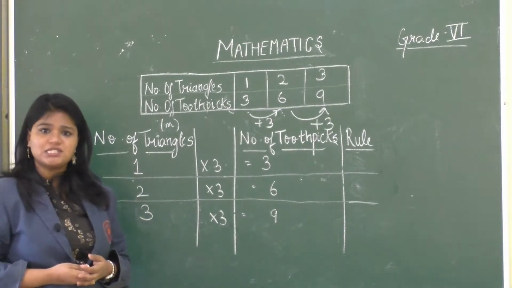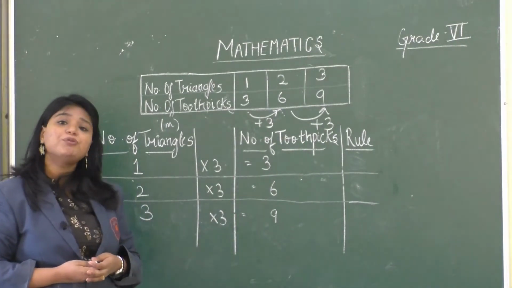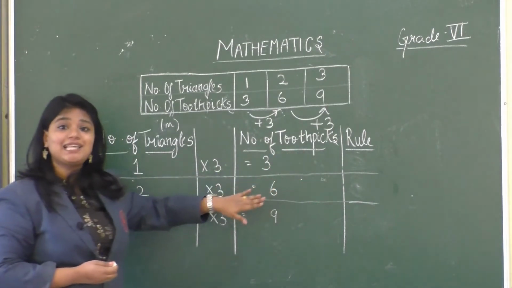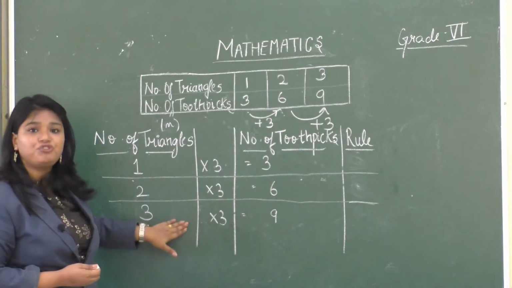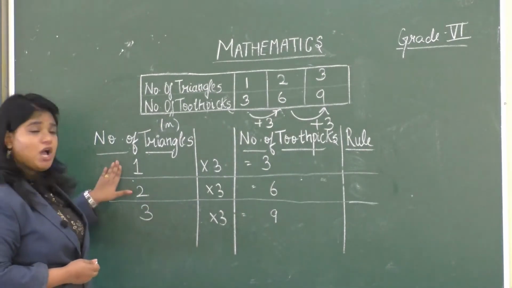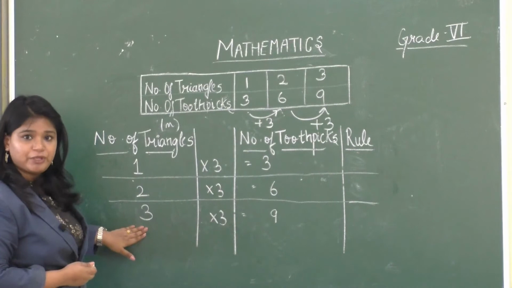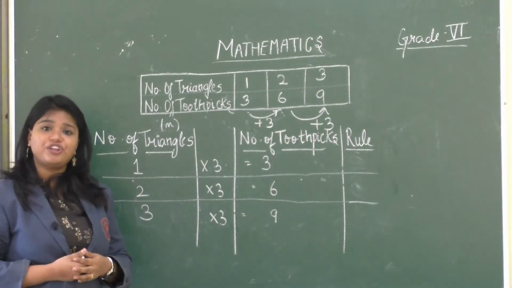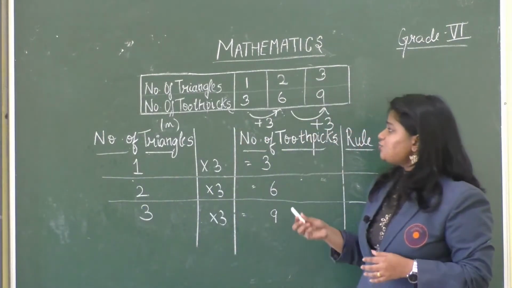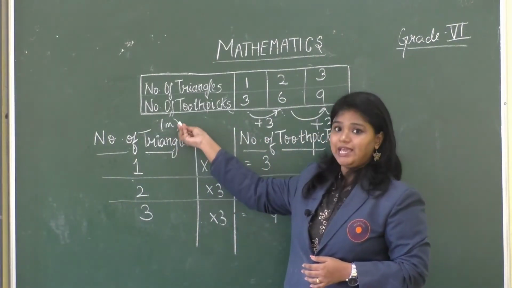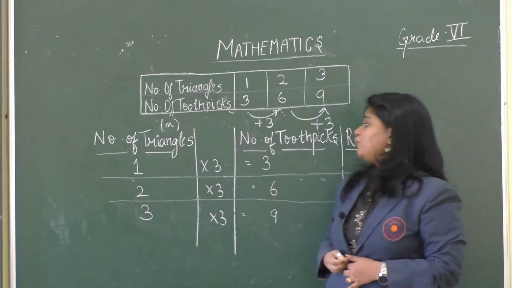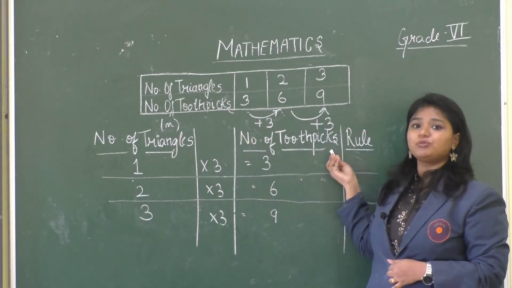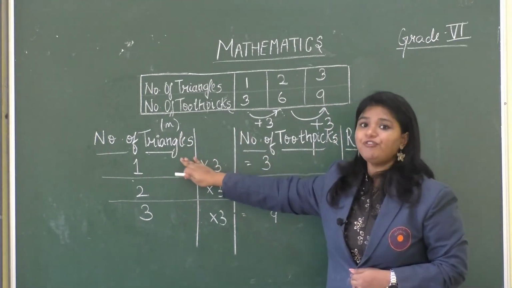And we also notice that the value by which the number of triangles is multiplied to find the number of toothpicks is the same, or constant, that is 3. The number 3 is multiplied by 1, by 2 and by 3, right? So from this we can form a general rule or a general relation. Since we have termed the number of triangles as n, when we multiply 3 by n, we can find the number of toothpicks required for n number of triangles.